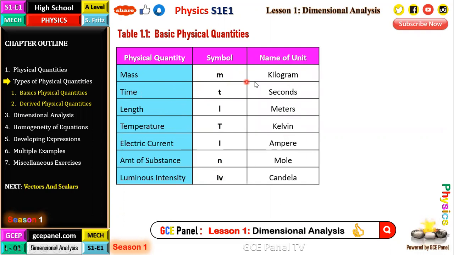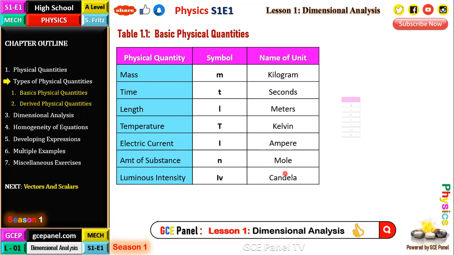Now the unit for mass is kilogram, for time seconds, length meters, temperature is in Kelvin, not degree Fahrenheit or degree Celsius. Those are other units, but the SI unit of temperature is Kelvin. That is what you're going to be using in your calculations for Boyle's law, Charles' law, and gas equations, and so on. Equally, for electric current, the SI unit is the ampere, amount of substance is the mole, and luminous intensity is measured in candela.